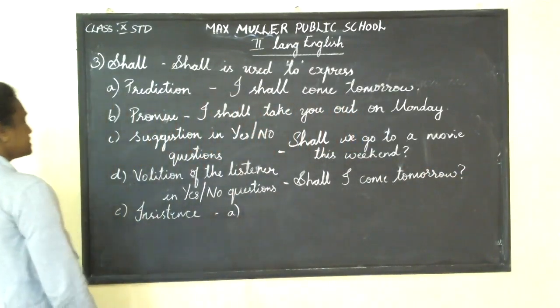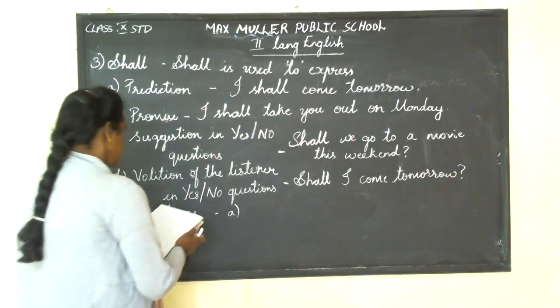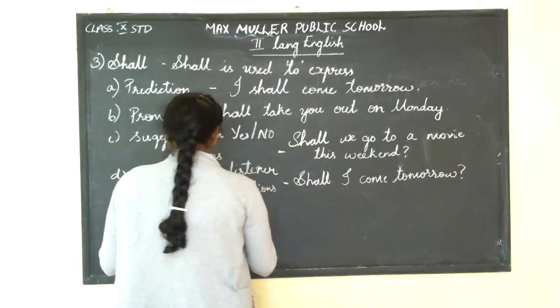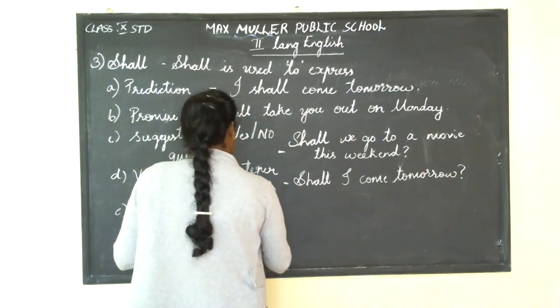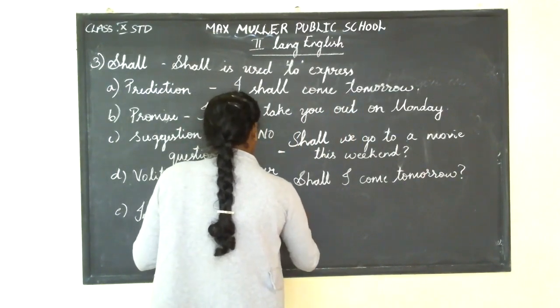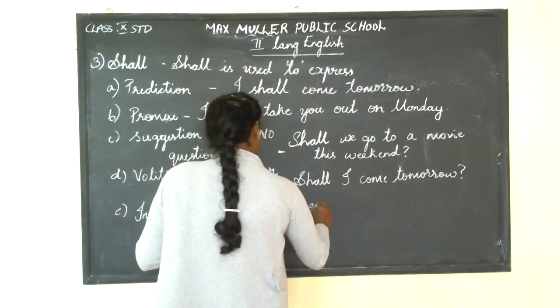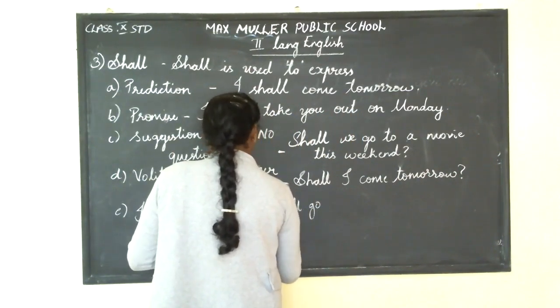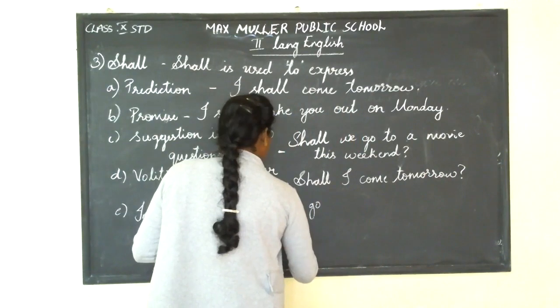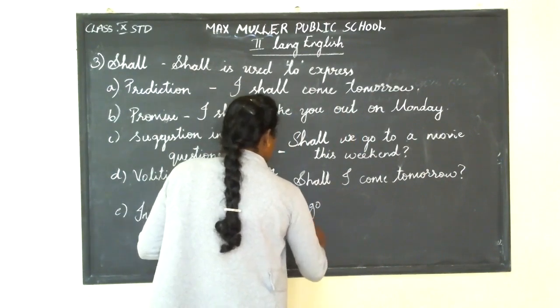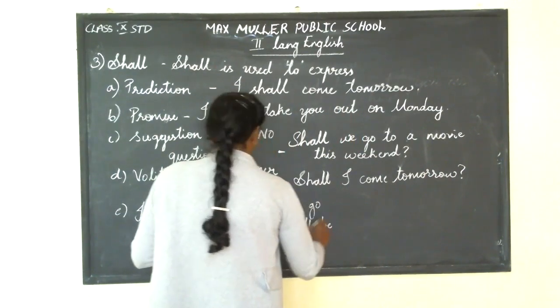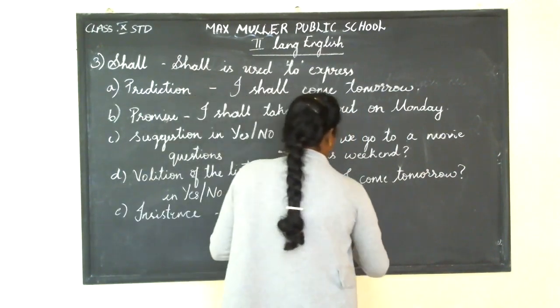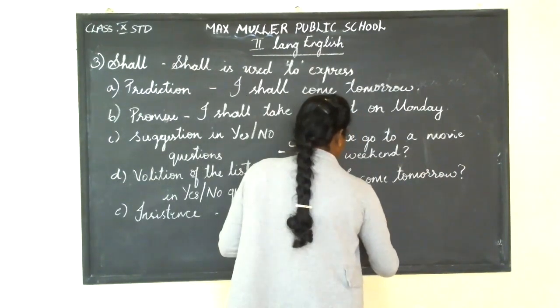Got it? Next is insistence. You are expressing someone's insistence. He shall go. He shall be hanged.